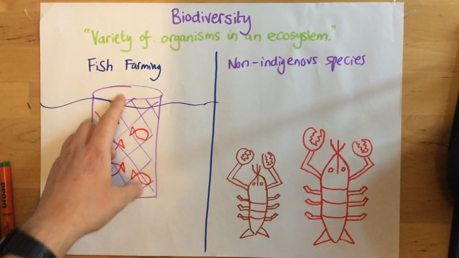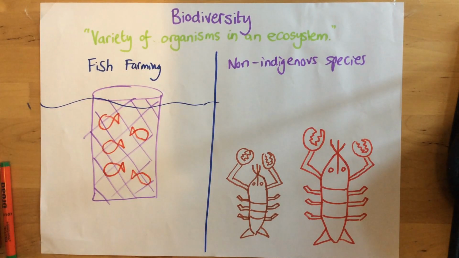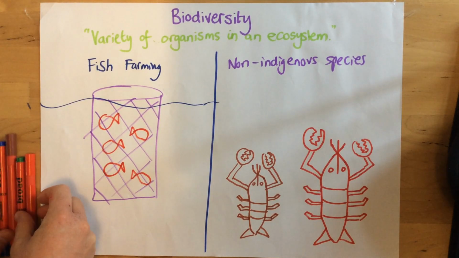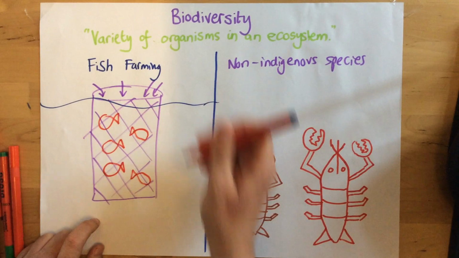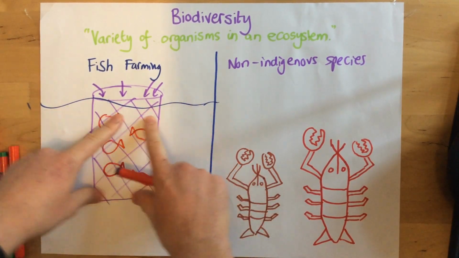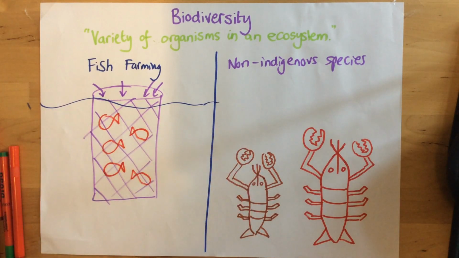However, it can have a negative effect on biodiversity. And here are the reasons why. Basically, as the fish farmers add the food in, some of the food is not eaten and it goes to waste. Also, these fish are producing waste as well.